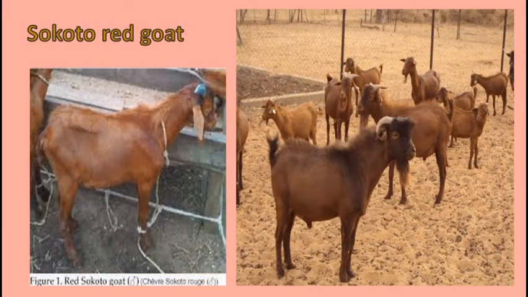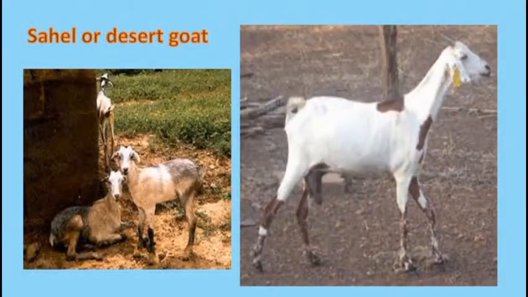The Sokoto red is common in Sokoto state of Nigeria. The goat is dark red in color and has a small body. The Sahel or desert goat is found in the extreme northern part of Nigeria. It is characterized by long legs and a medium or large-sized body.